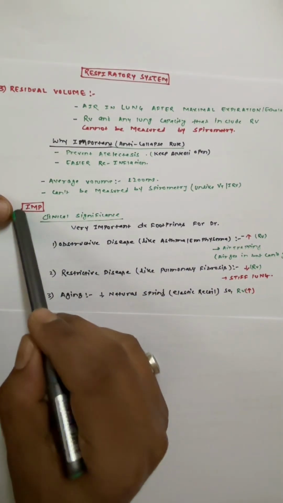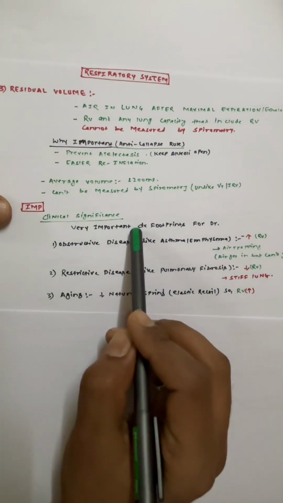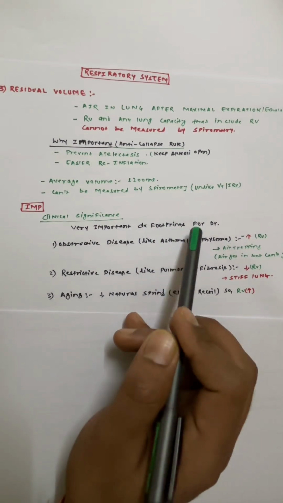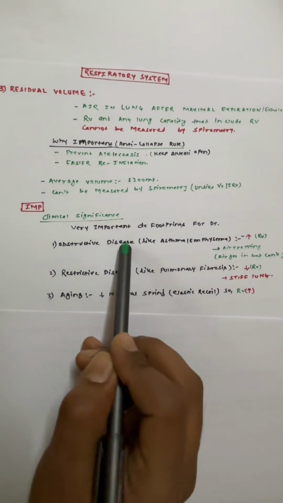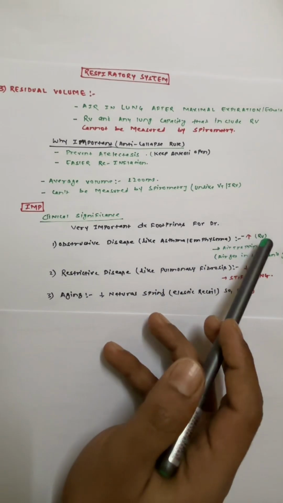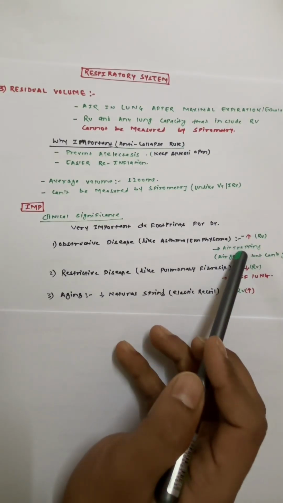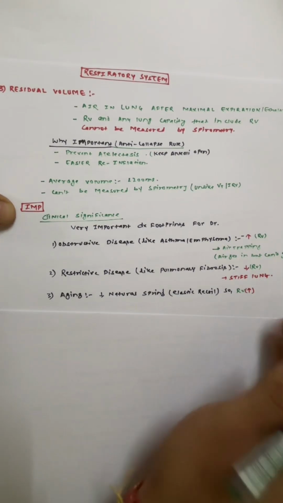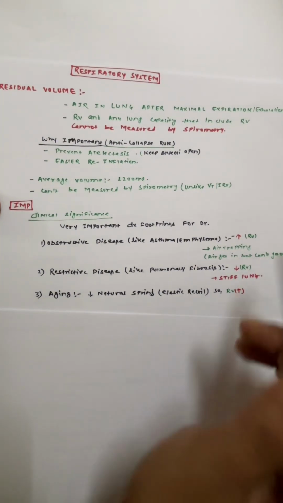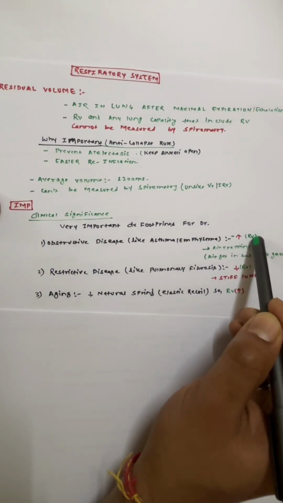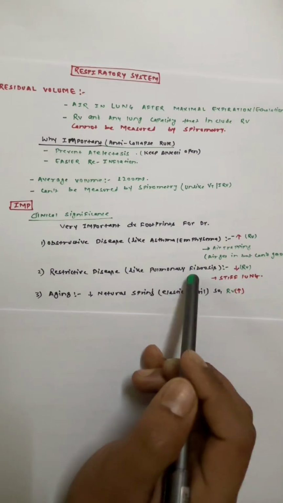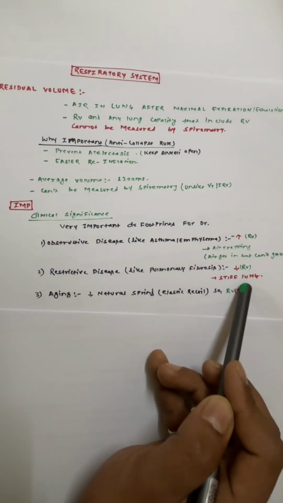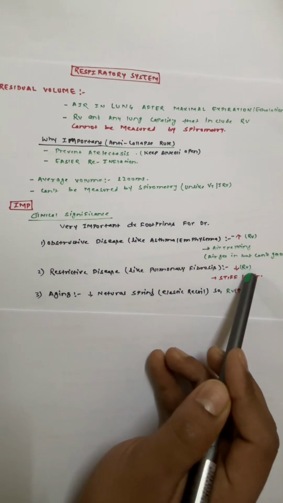Now the important thing, the clinical significance. It is very important in diagnosing any disease. We can also say that it's a footprint to diagnose many diseases. In case of obstructive disease like asthma or emphysema, the residual volume increases because the air gets in but can't come out, so the air gets trapped. In case of restrictive lung disease, like pulmonary fibrosis, the residual volume decreases because the lung becomes stiff.